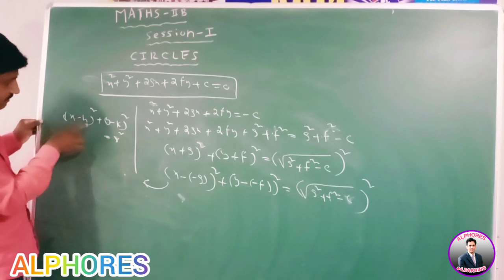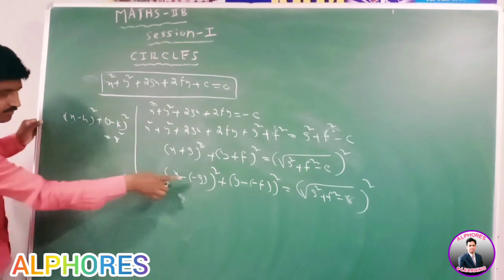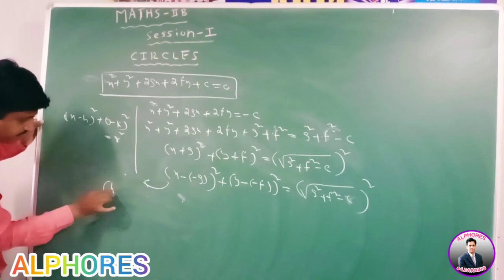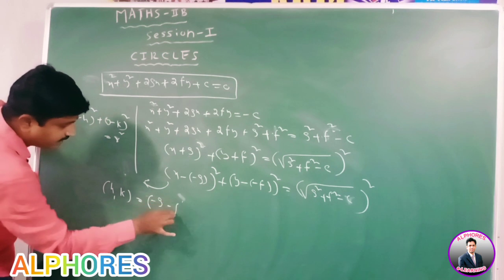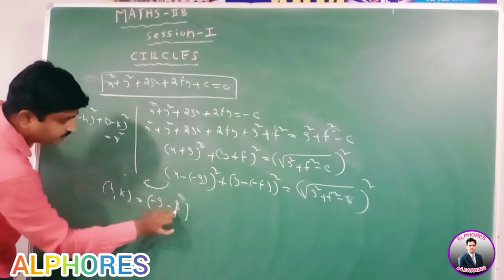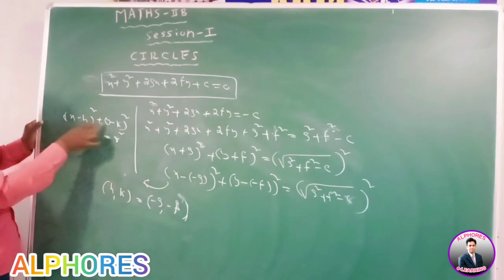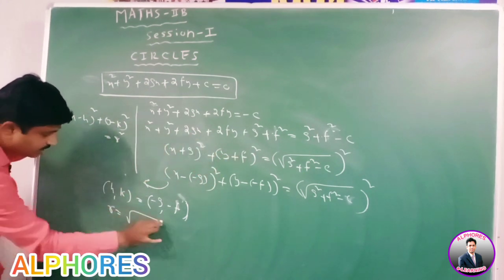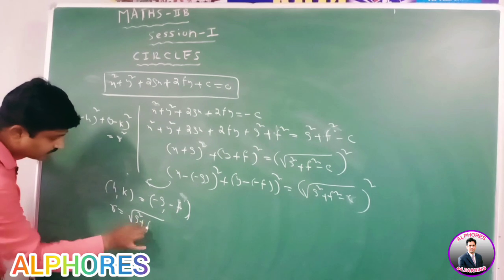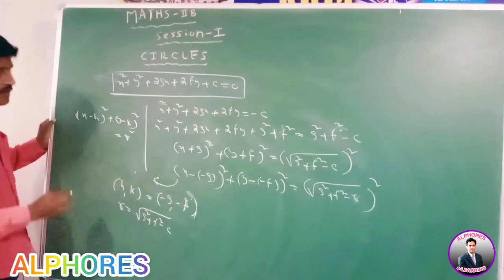Here in place of h comma k, here minus g comma minus f, and in place of r, here under root of g square plus f square minus c.